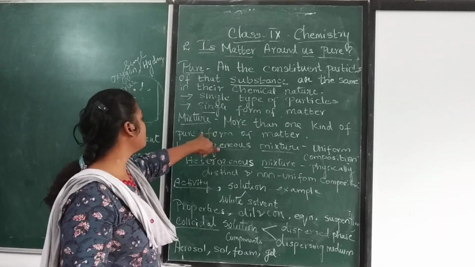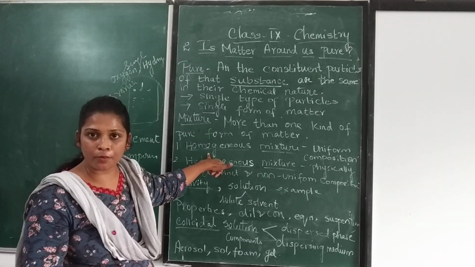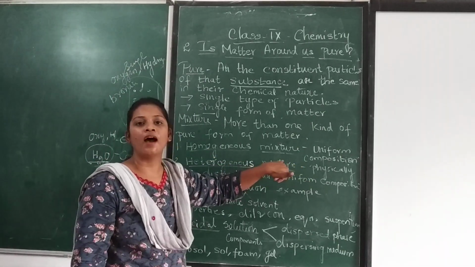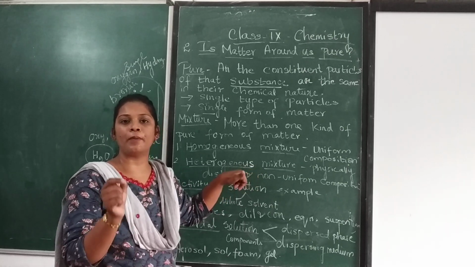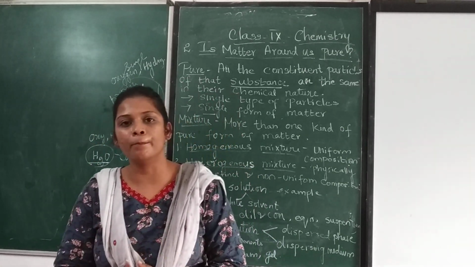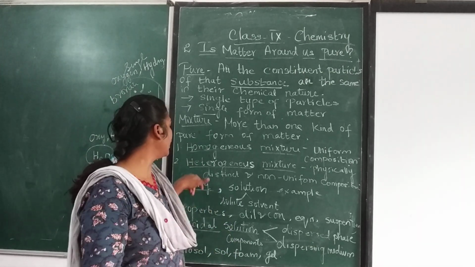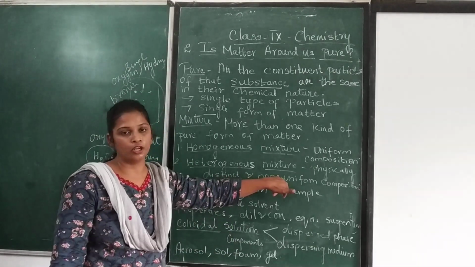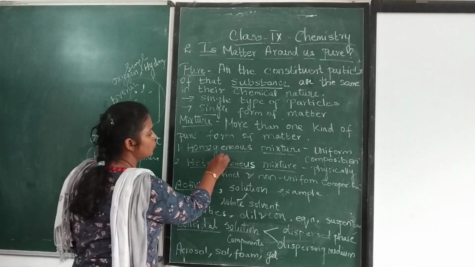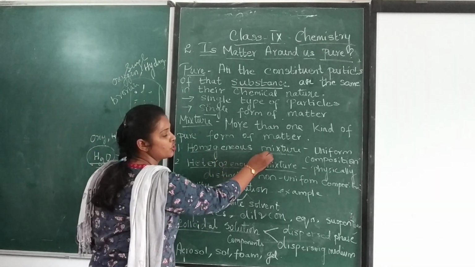But if it mixes together, if a diffusion process happens here, then we call it a homogeneous mixture. Otherwise, when the particles do not exactly mix with the other matter, then we call it a heterogeneous mixture. We can give so many examples. Salt plus water is a homogeneous mixture.